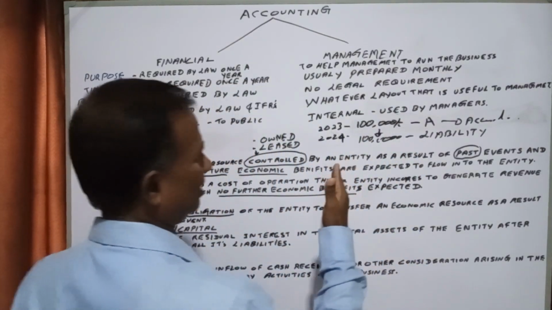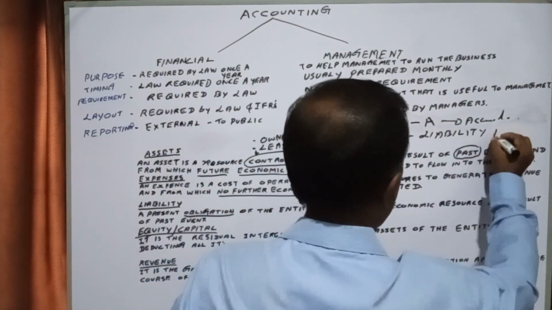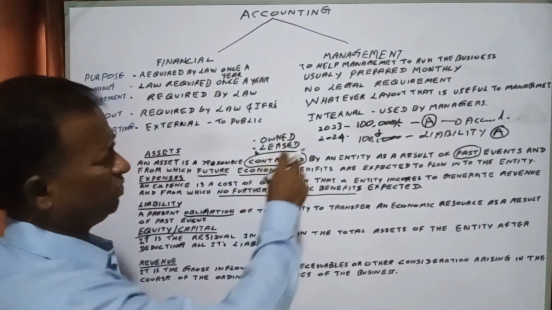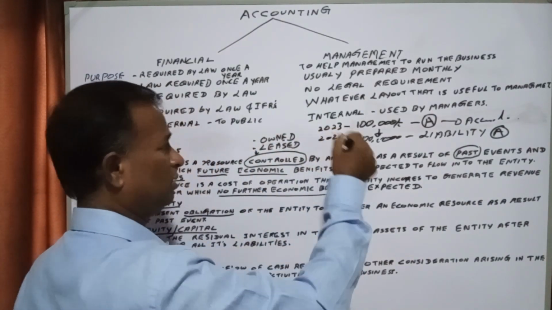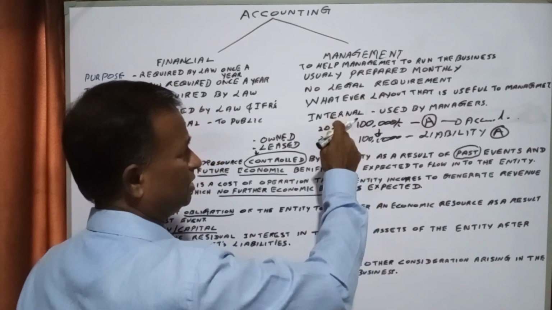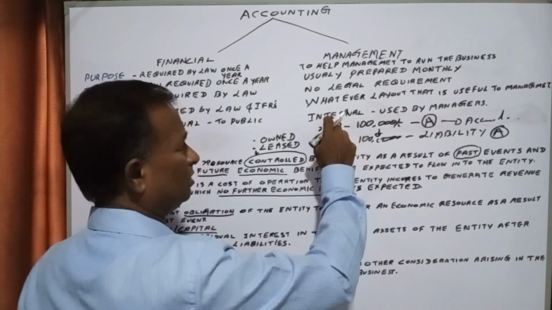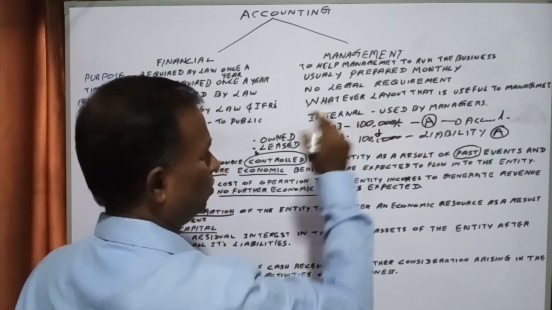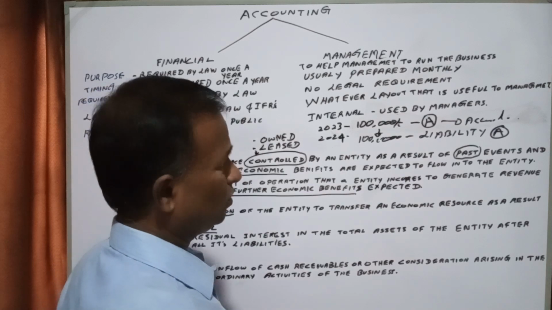Because, you can say, at the end of 2024, or you can take this example as the end of the financial year, and the loan was received in 2024, in January or something like that.